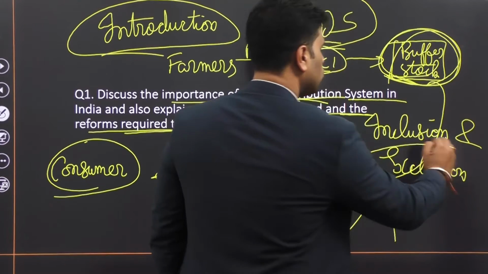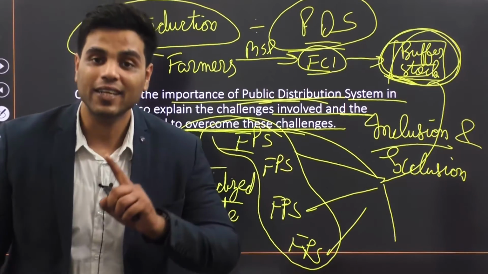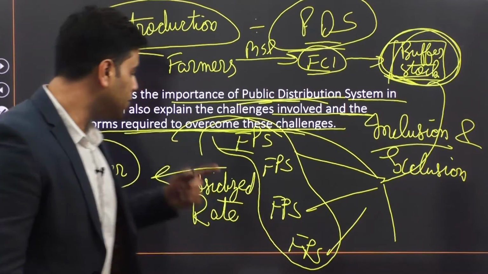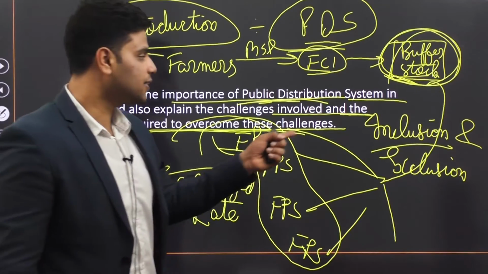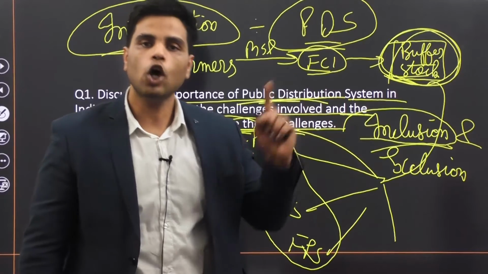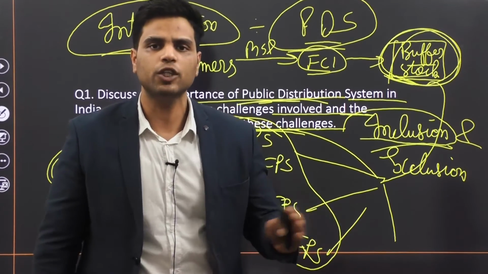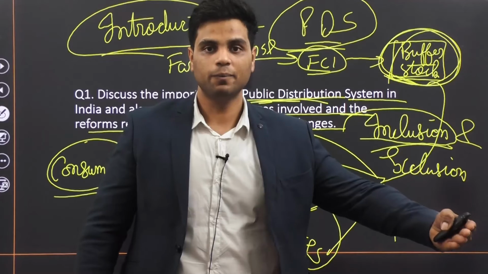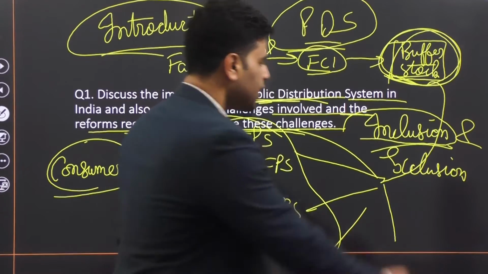What do I mean by inclusion errors? People who are not eligible are getting benefits of this subsidy. This is inclusion errors. False people are being included. People who are not below poverty line, they are also through corruption getting themselves included. All right. And the other is exclusion errors.